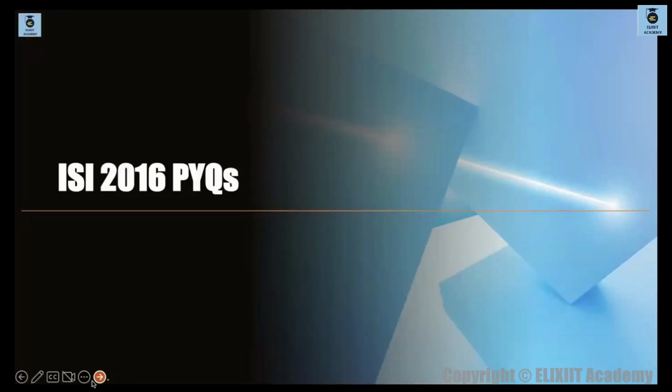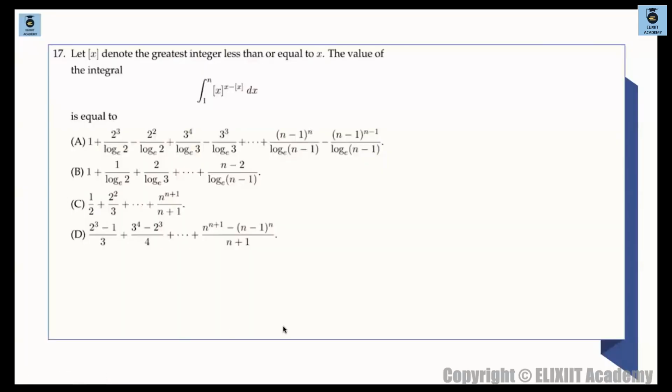Okay, so next we move on to 2016 PYQs. आ जाओ. First question: integration of 1 to n of box of x whole to the power of x minus box x is given. So we have to evaluate this integral. This is easy. These are all integer points, so we are having greatest integer, so this will break at integer points.